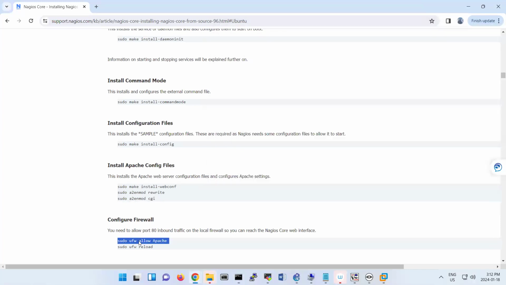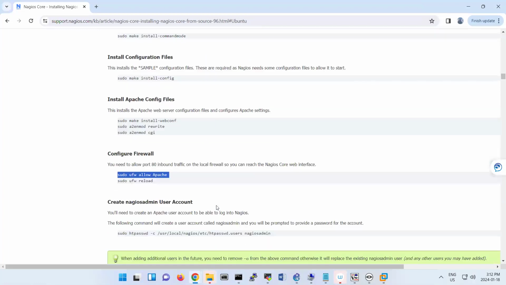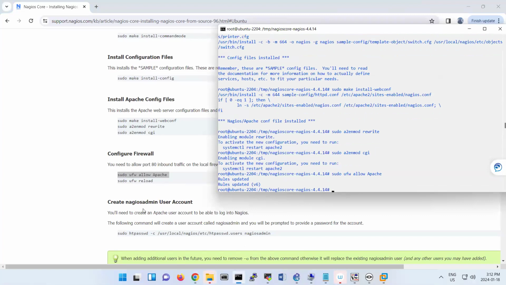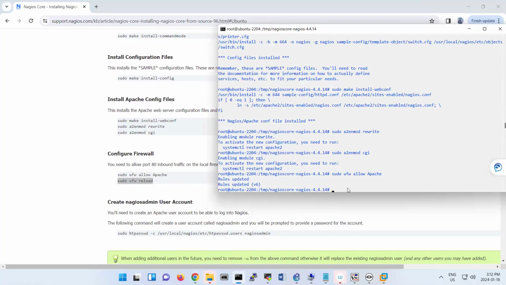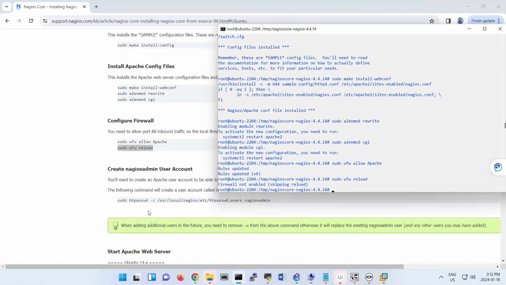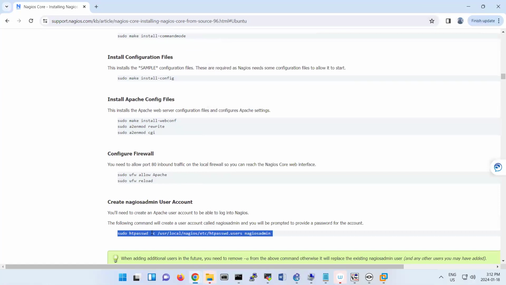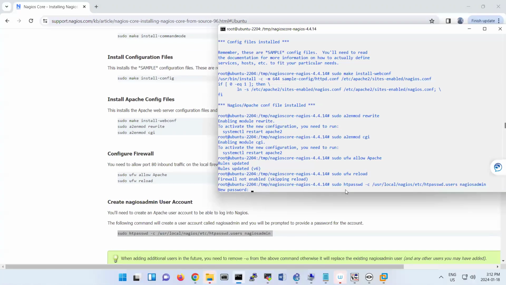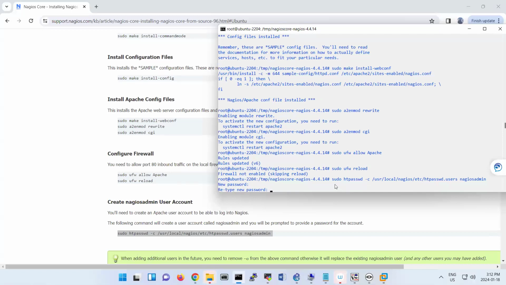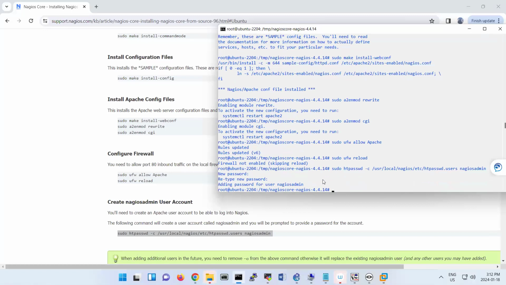Then allow the firewall. If you don't have a firewall, it is disabled here. I don't know, well, anyway, do this part. And also reload the firewall, because Ubuntu's firewall by default is disabled. And then here you create a user, nagiosadmin, and set the password. Okay.